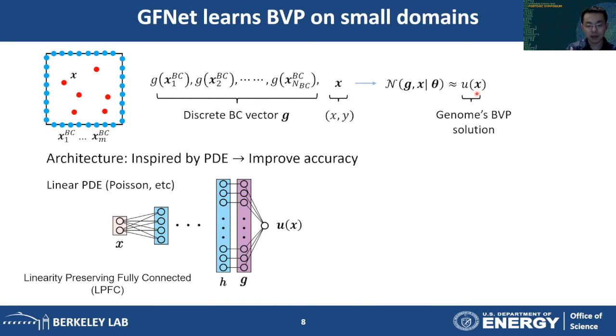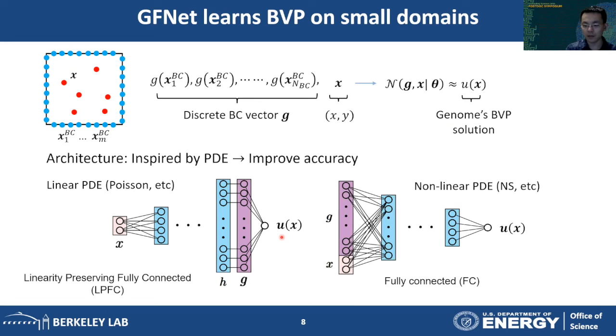We choose the architecture of the GFNet based on the type of the PDEs. So if the PDE is linear, like a Poisson or Laplace equation, then at the last layer, we use a vector dot product. This will make sure that the dependence of the solution on the boundary condition is also linear. Now, if the PDE is nonlinear, like the Navier-Stokes equations, we will combine the two parts of the input and let them pass through all the nonlinear layers.